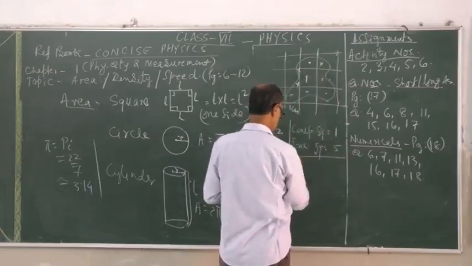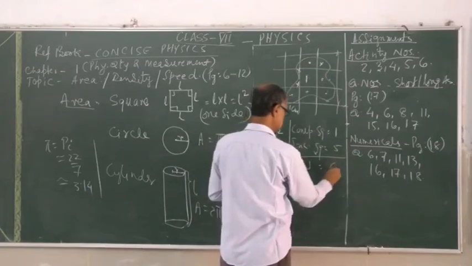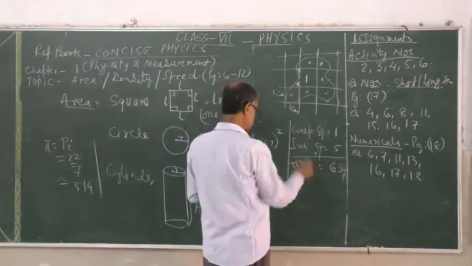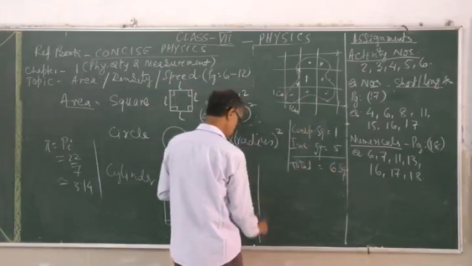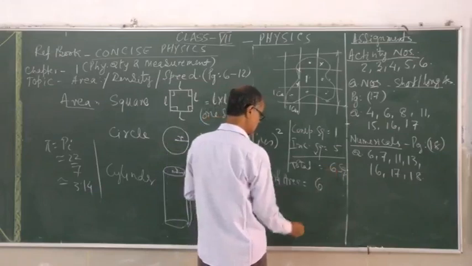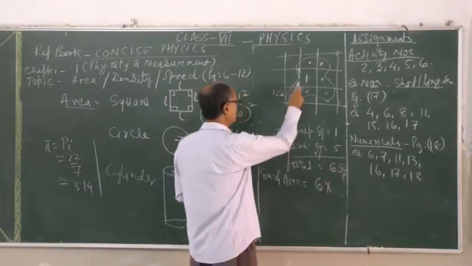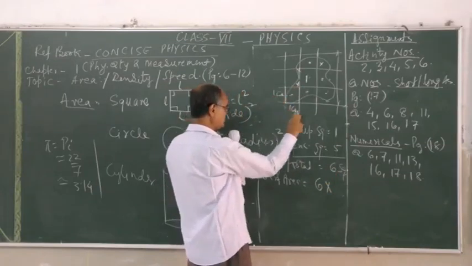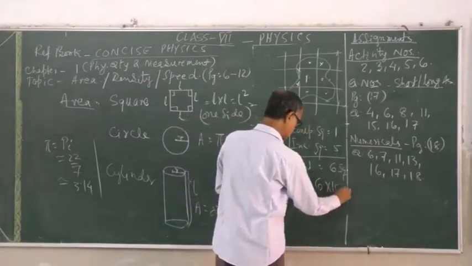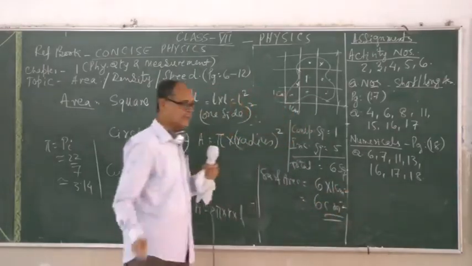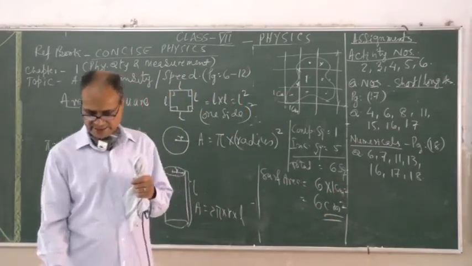So total is 6 square units. Then value of 1 square unit is how much? Surface area is 6, the total number, into area of 1 small square. Area of 1 small square is written already, 1 centimeter long, 1 centimeter broad, so it is 1 centimeter square. So total surface area is becoming 6 centimeter square. That is the way the thing can be taken.